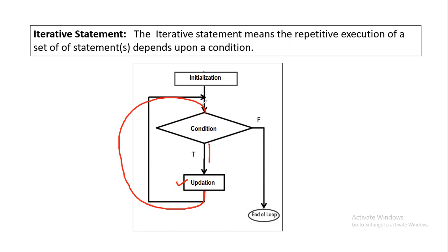It will keep on doing that until the condition becomes false. This is iteration. Until the condition is true, it will keep on executing those statements, and these types of statements are known as iterative statements.